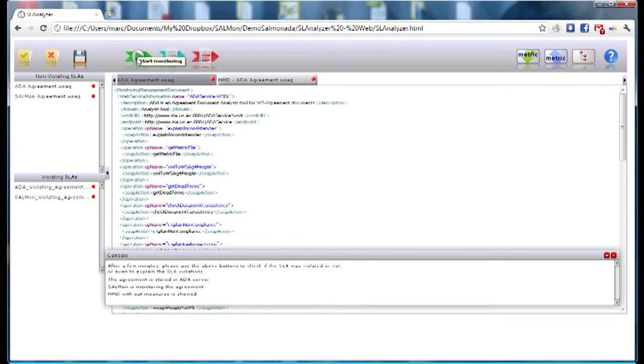As we can see, the generated MMD has no values at the beginning. As the system is running and the service is being used, Salmon is collecting the quality of service of the invocations performed over ADA and updating the MMD.